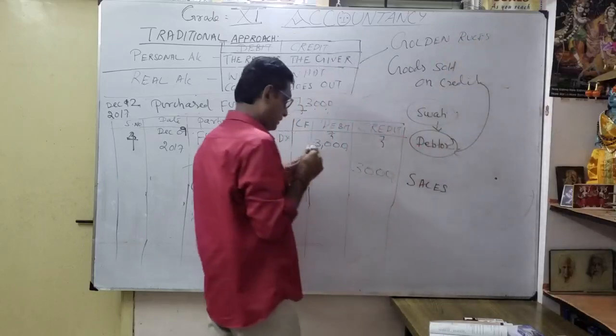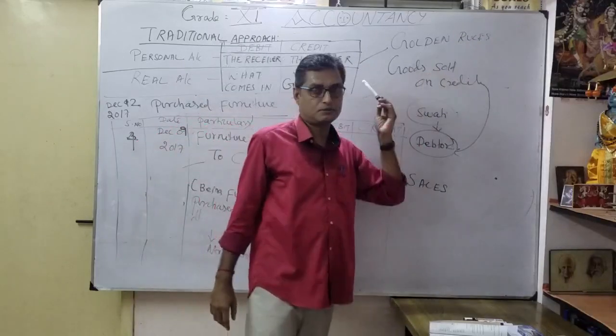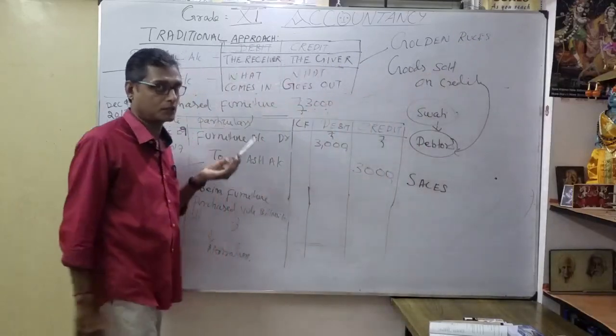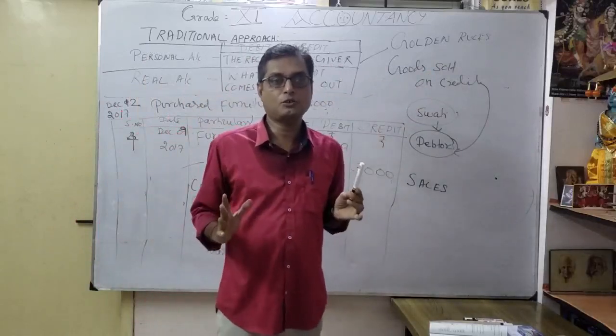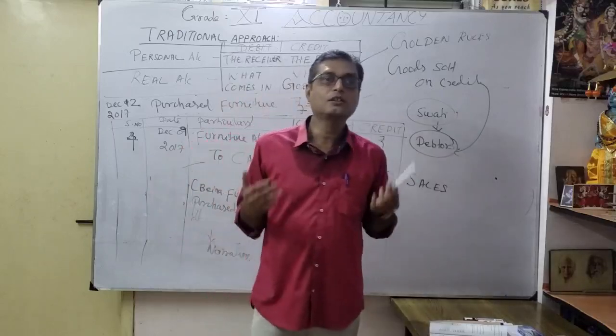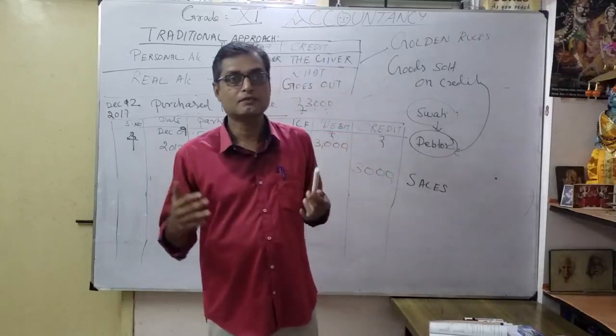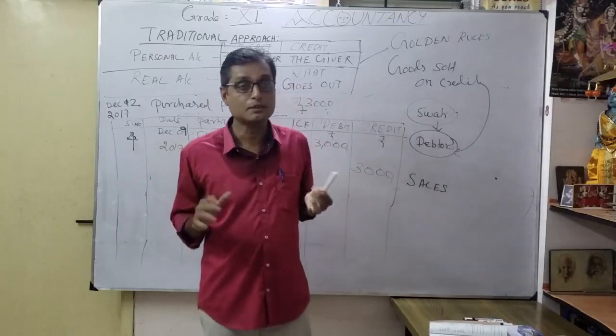What is it in Tamil? Thanga Vidigal. Okay, golden rules. Again we'll discuss the nominal account. We have now discussed the personal account and real account. What is the personal account rule? Debit the receiver, credit the giver. What is the real account rule? Debit what comes in, credit what goes out. That's what we keep memorizing for the formation of journal entries.